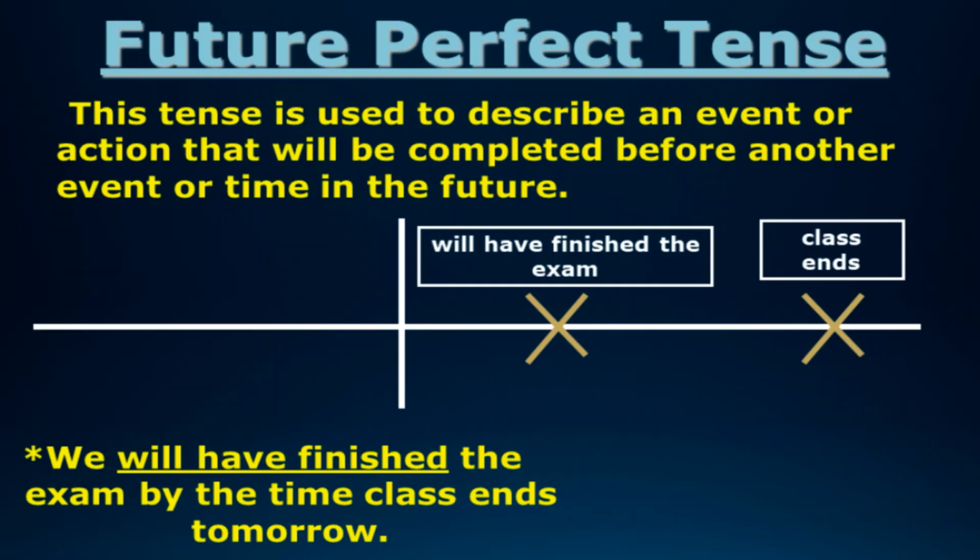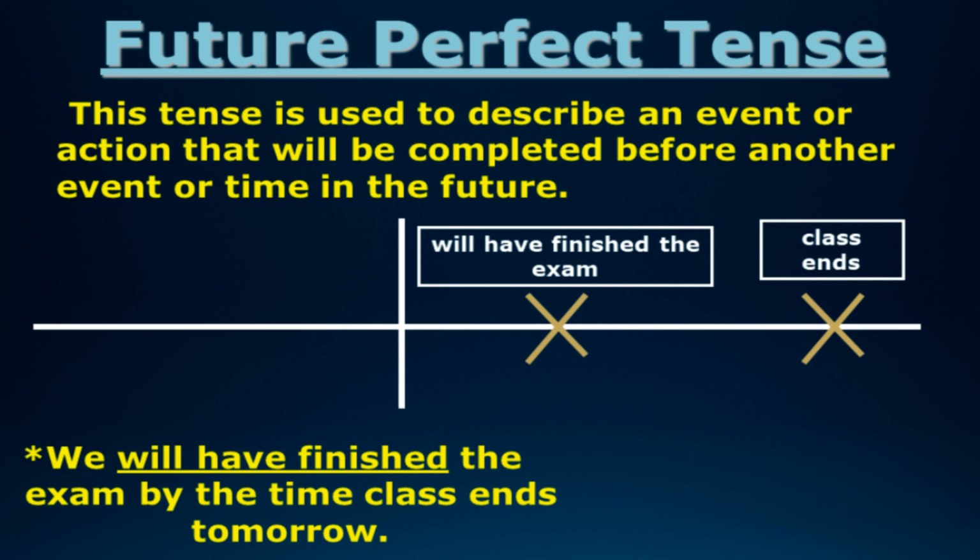Now this is future perfect tense. So let us see, with the help of this timeline, we can make out there are two activities going on. The first is exam, the other is class. The first action finishes before the class ends, means the other action would be over. See the example? We will have finished the exam by the time class ends tomorrow. The first action gets over before the other action in future is over.